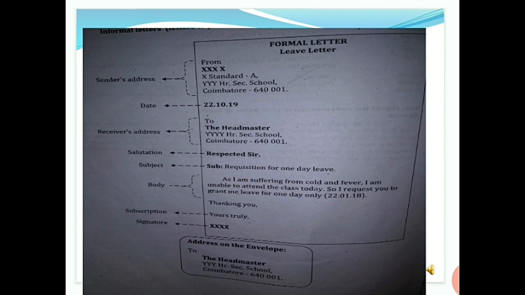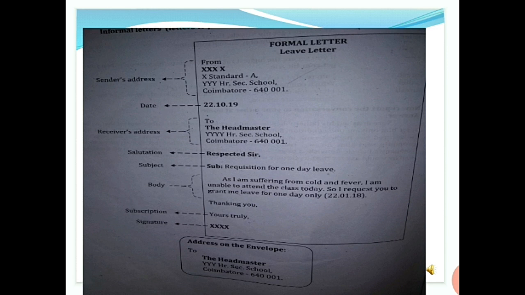First you write the sender address, that is yours: your name, your class 10th standard, section A or B, and then your school name, Kamaraj Metric High Secondary School, Chennai 23, and then the date.